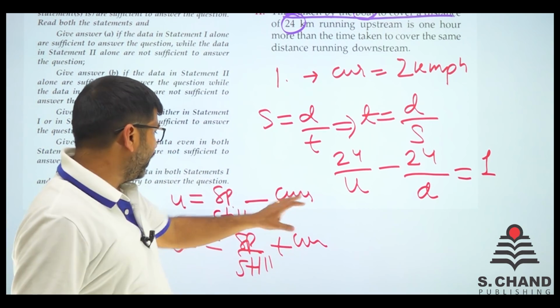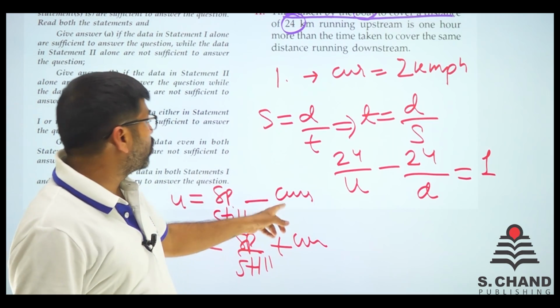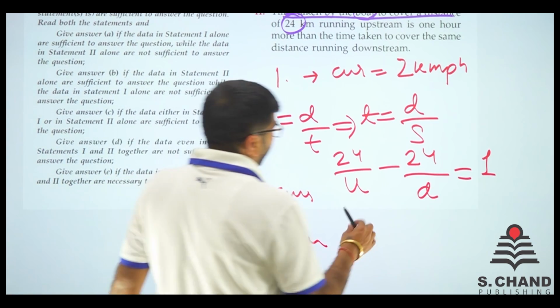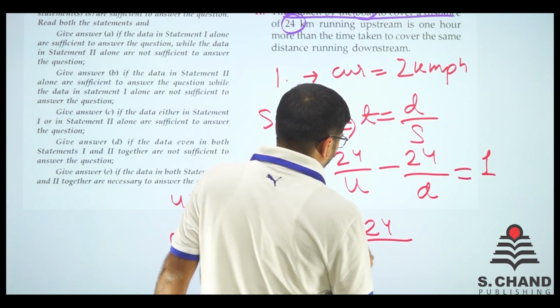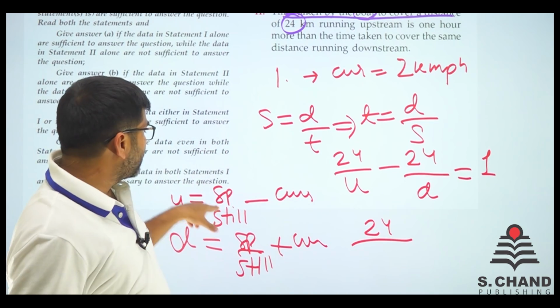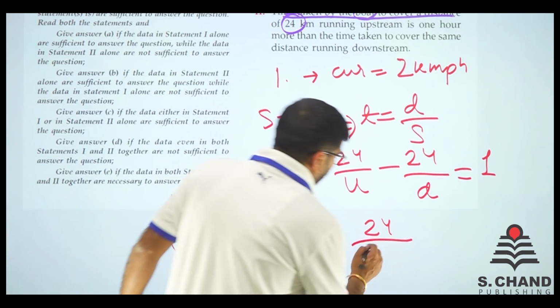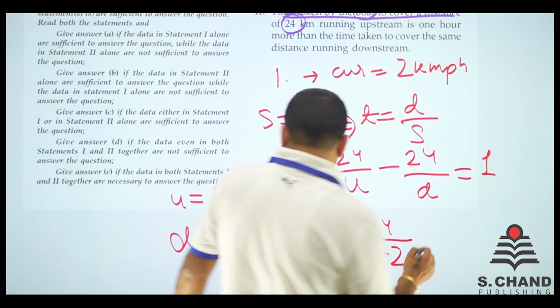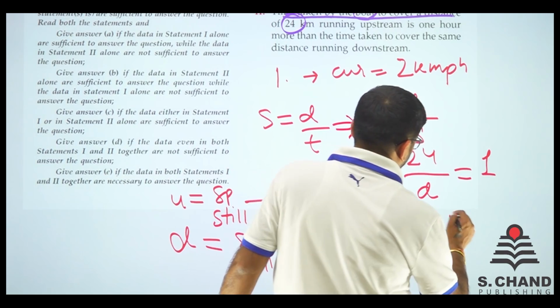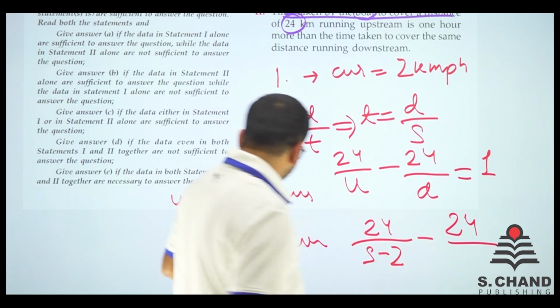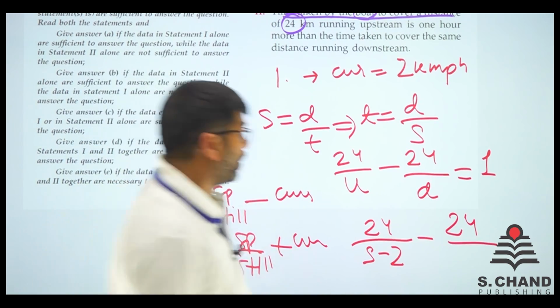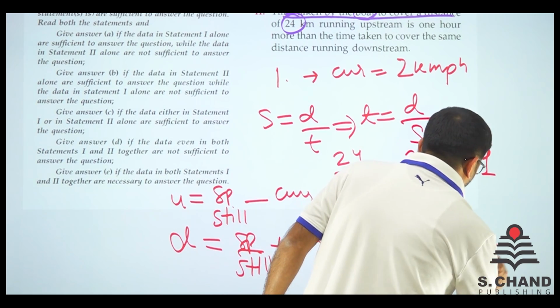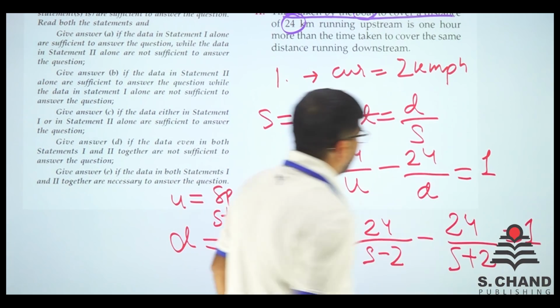So current is given, speed we need to find. Current is 2. So you can write 24 by U. U is speed minus current. So S minus 2, minus 24 by D. D is speed plus current. So S plus 2, is equal to 1.